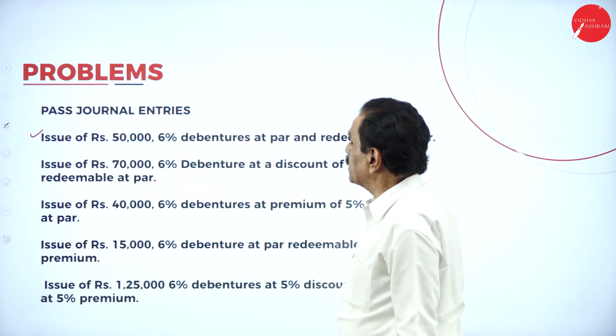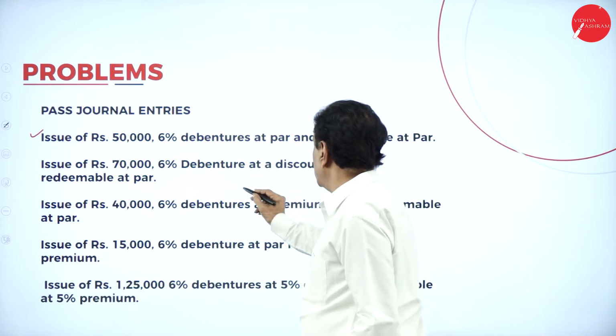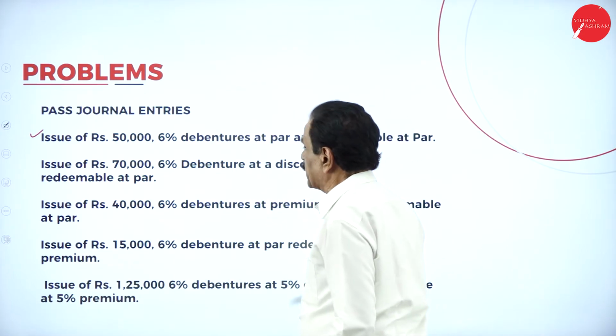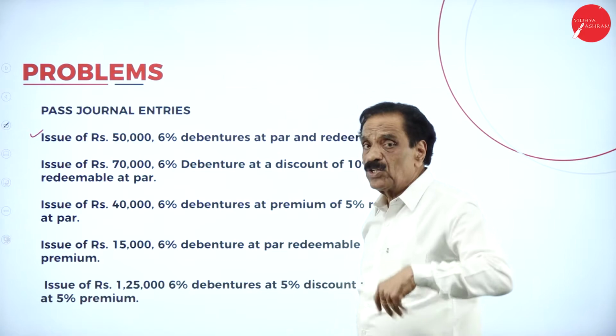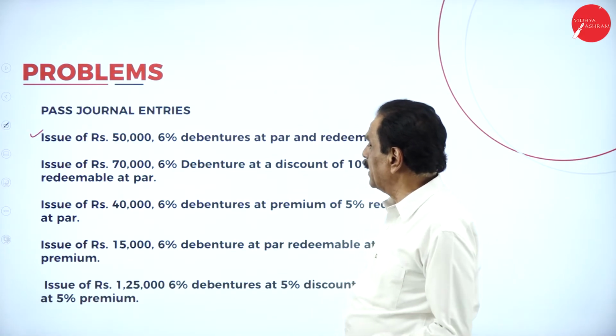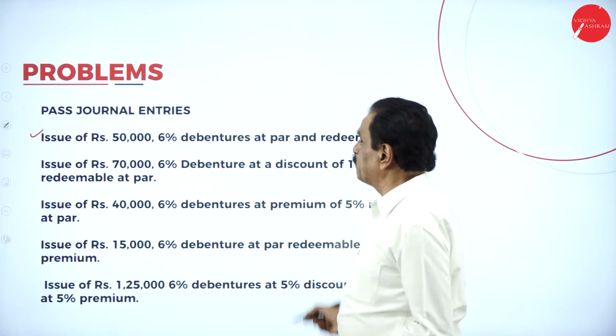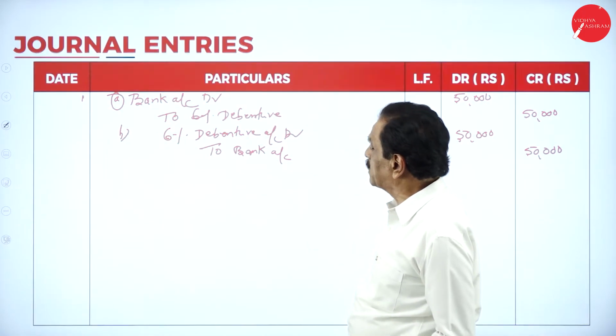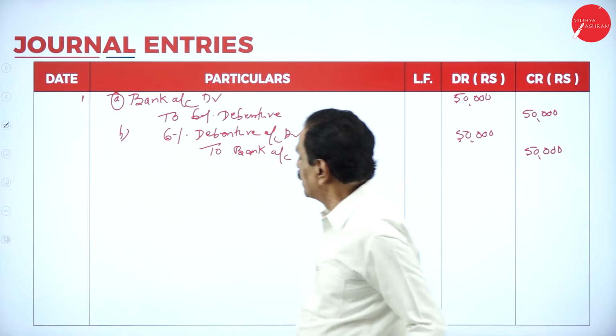Issue of rupees 70,000, 6% debenture at a discount of 10%, but redeemable at par. First issue entry. So 70,000, 10% is 7,000 gone, means 63,000 we are going to receive. Second entry.